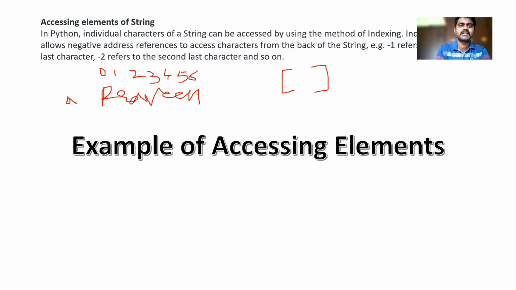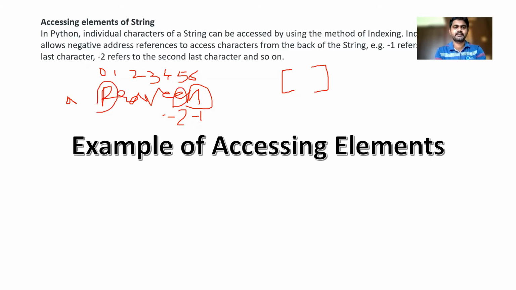If I want to reverse my string, then this becomes -1. The forward indexing will start at the 0th location, and the reverse indexing will start at minus 1, then -2, -3, like that. So A of -1 is nothing but N. A of -2 is nothing but E. A of 0 is nothing but P, like that.